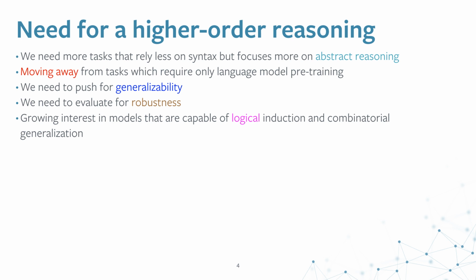Recently, there is a growing interest in models that are capable of logical induction and combinatorial generalization, and we need tasks which evaluate the logical induction component, because that leads to generalization and much better robustness.